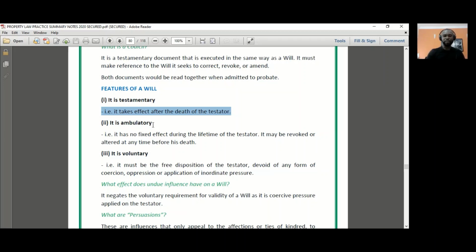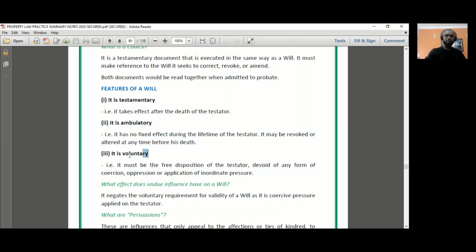Now, the next feature is that a will is ambulatory. All right, ambulatory, that's from the Latin word ambulare, which means to move from one point to another. And that tells you something about a will. The will is able to be changed during the lifetime of the testator. So it doesn't have any fixed effect during the lifetime of the testator. It may be revoked or altered at any time before his death. So the will is ambulatory.